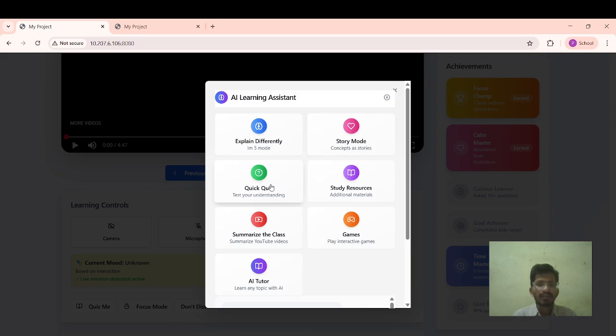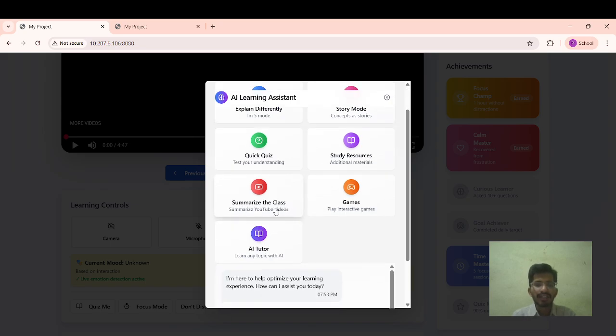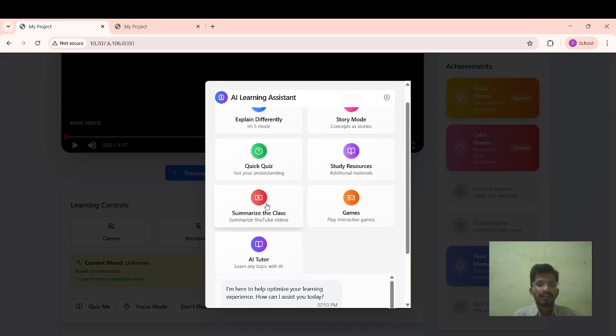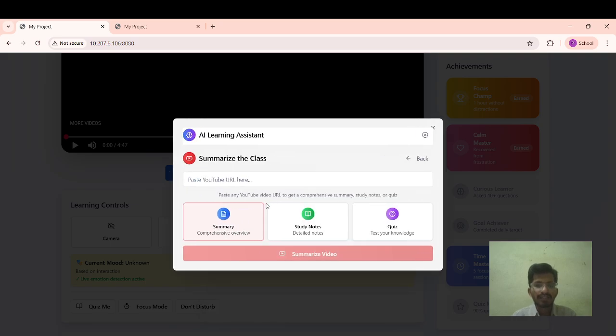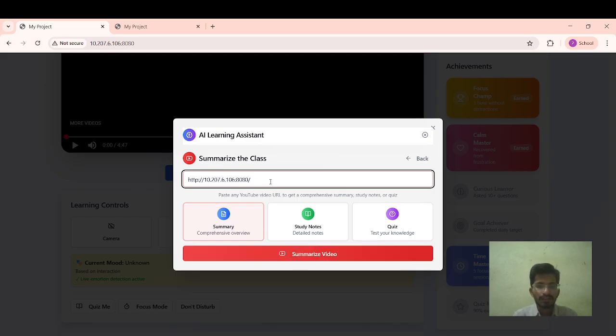And here you have a quick quiz, you can participate in the quiz here itself, rather than searching on another device. And you can find additional materials in it, you can summarize the class, and you can have games in it, and you can have the AI tutor in it. For example, let us take some topics. If you want to summarize this 10 minute class to a 2 minute summary, you can paste the YouTube URL of the class. After clicking the URL, for example, this is the URL, you can summarize it, you can get study notes, and you can have a quiz on it.